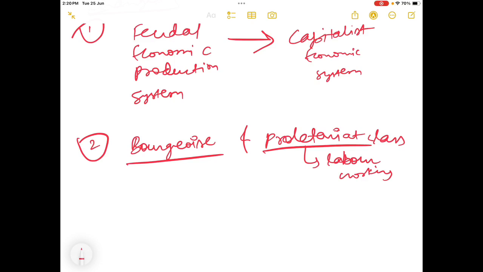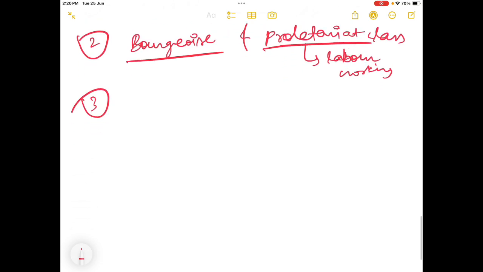Earlier, when the production process was manual labor done by hand, creativity was reflected in the products.